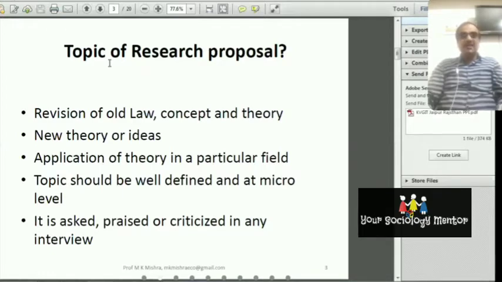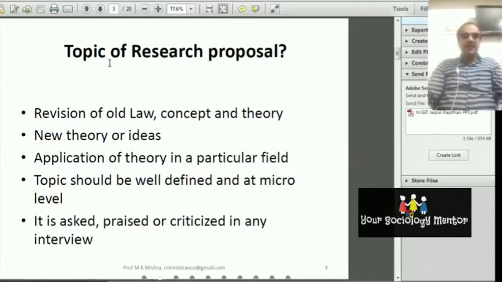So while choosing the research proposal, you can develop a new theory, a new idea, choose a new topic, or choose an old concept and do a revision of it.